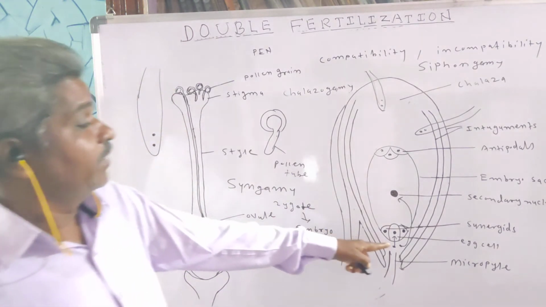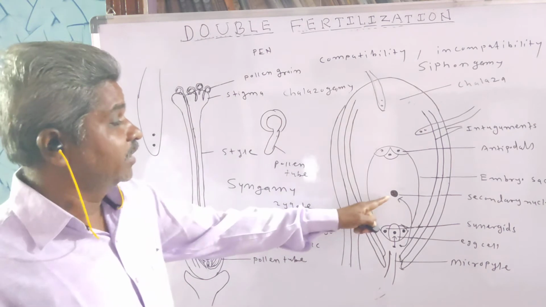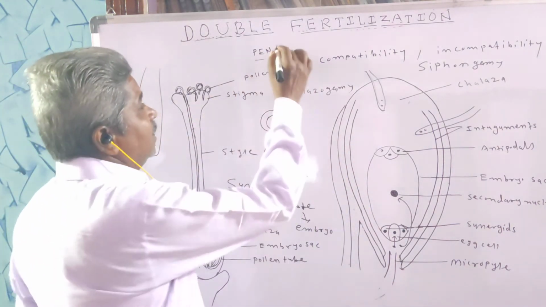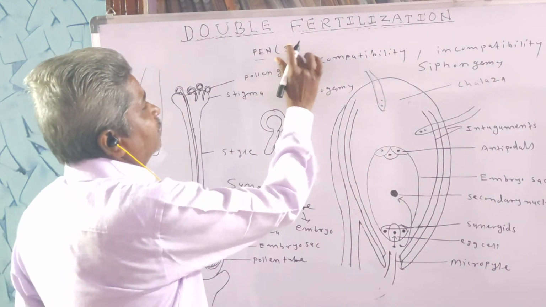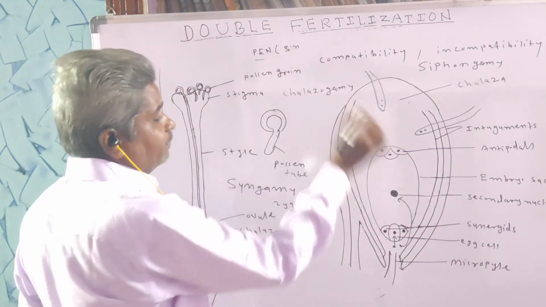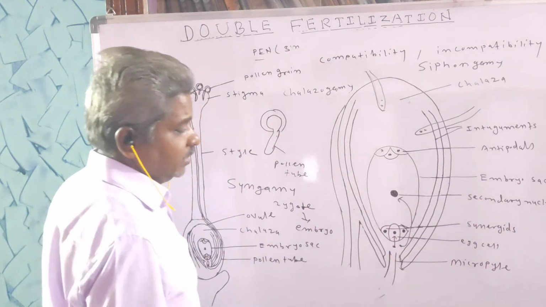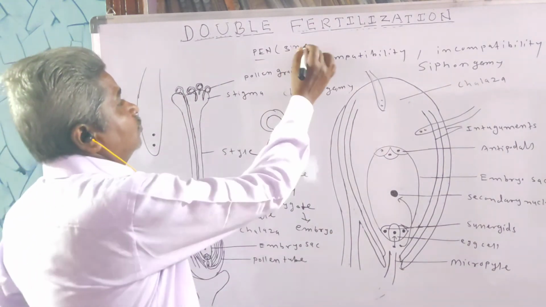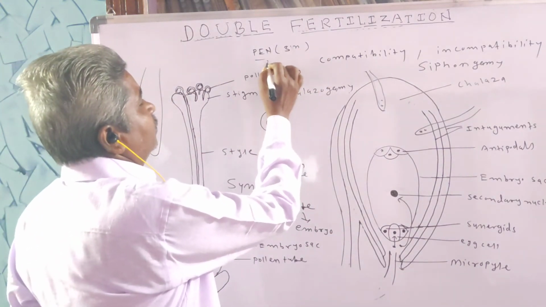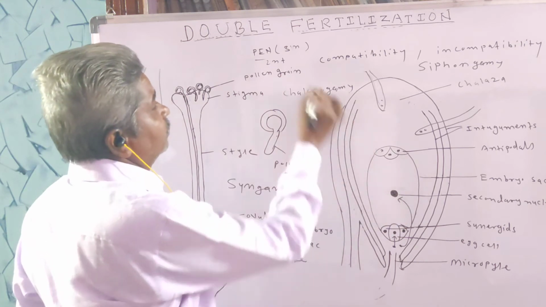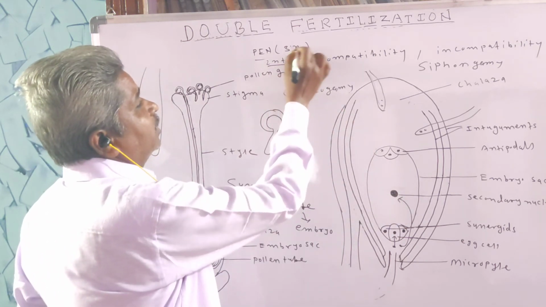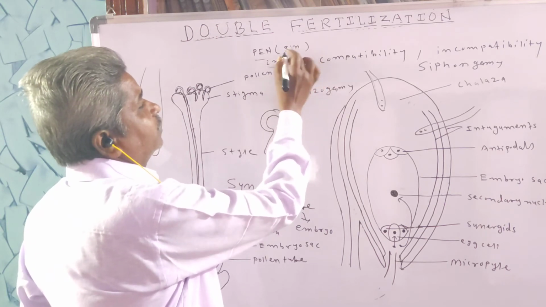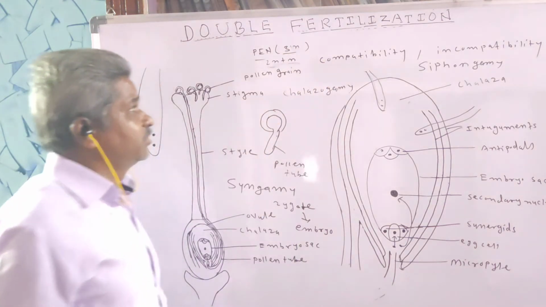Meanwhile, the other male gamete that fuses with the diploid second nucleus results in PEN, the primary endosperm nucleus, and it is 3N because it fuses with the diploid second nucleus. Here the second nucleus is diploid and the other male gamete is haploid, so the resulting product is triploid, represented as 3N.